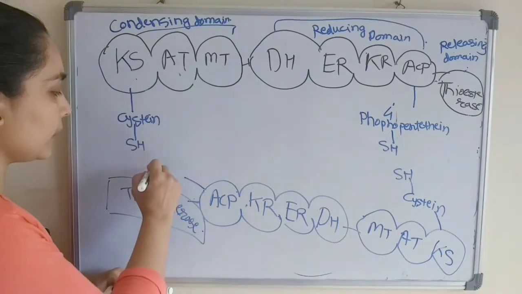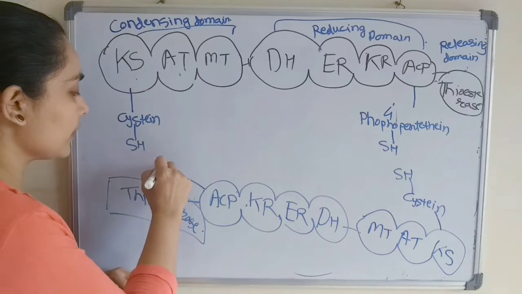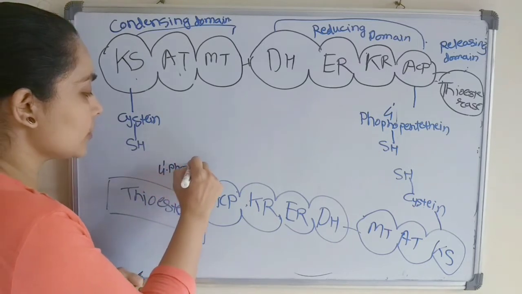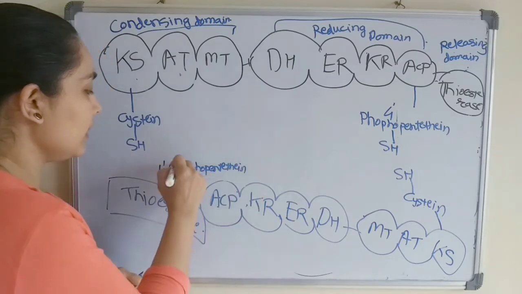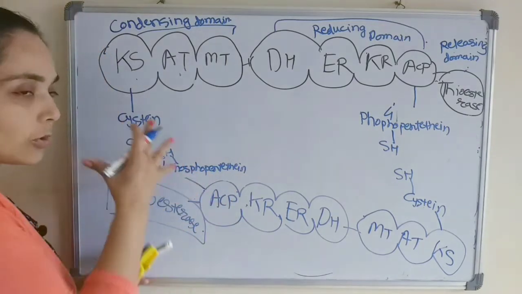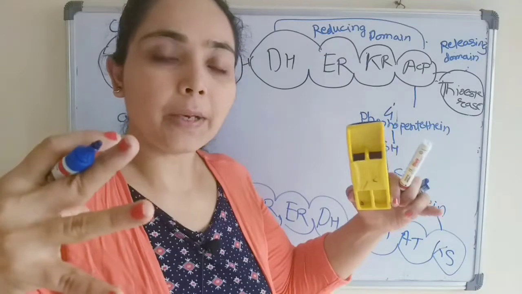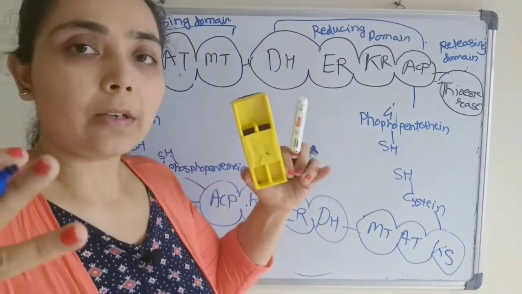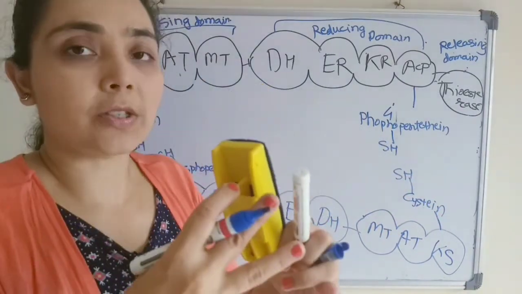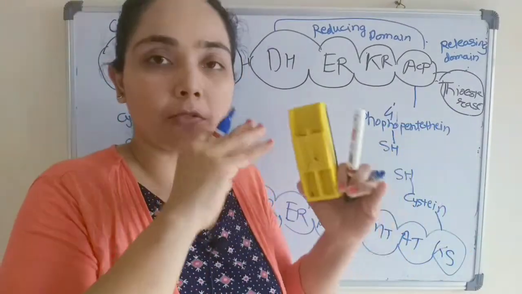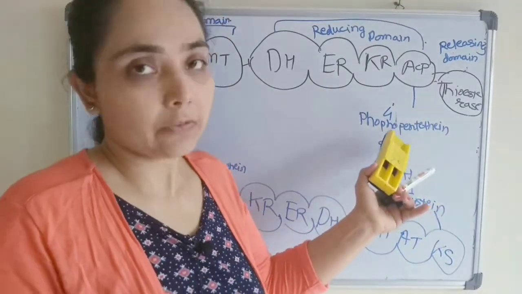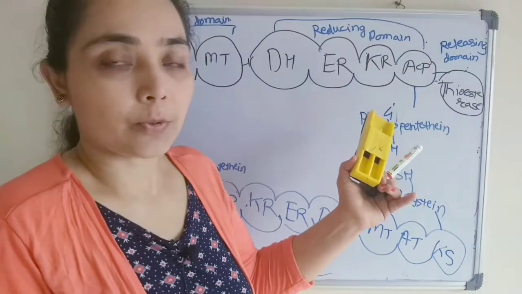So acyl carrier protein has a 4'-phosphopantetheine which also has a sulfhydryl group. So the enzymatic orientations will be like that. So these two sulfhydryl groups are present in close proximity, and here the binding or the elongation of the fatty acid chain will take place. That we will see when we discuss the actual process.